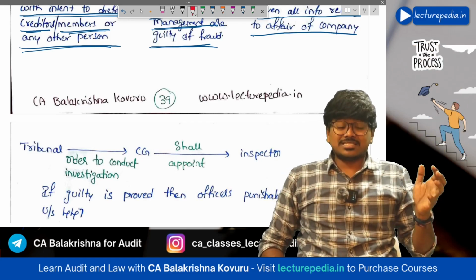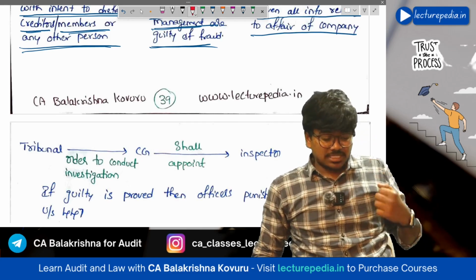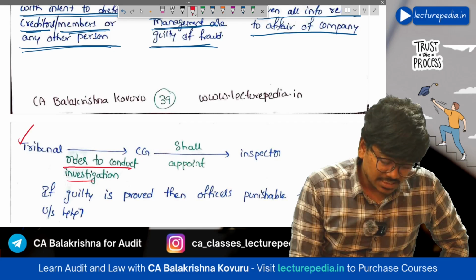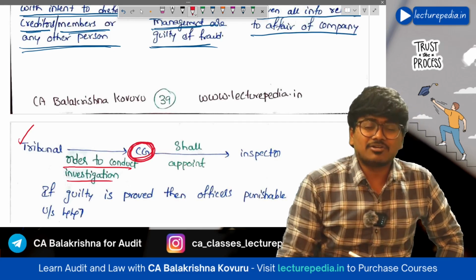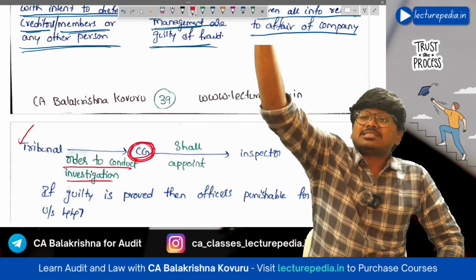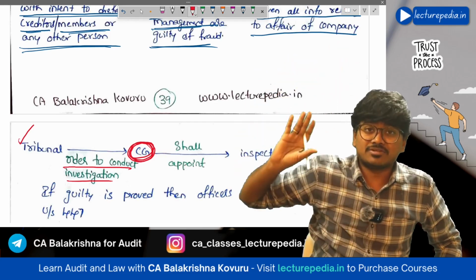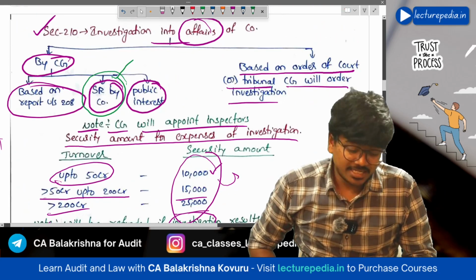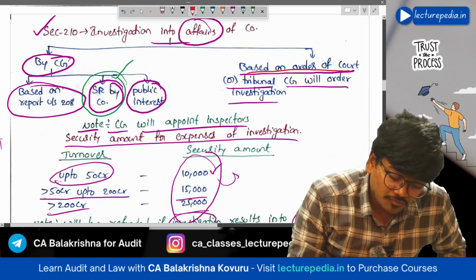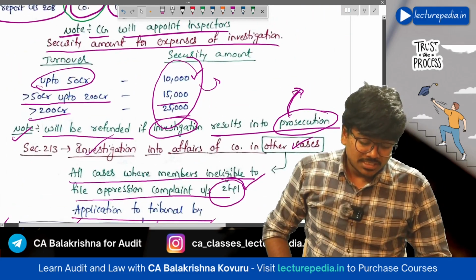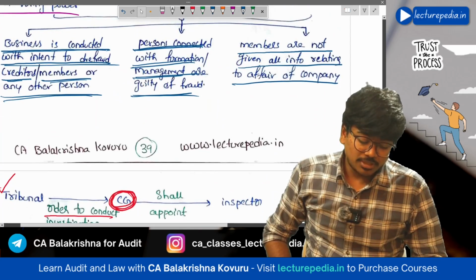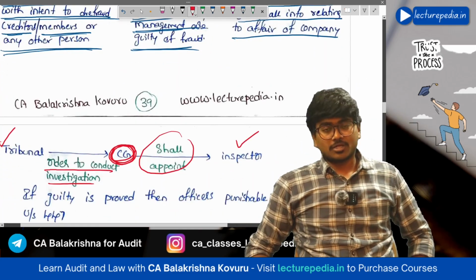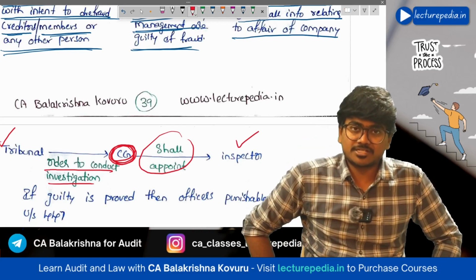So in this situation, once the tribunal receives the application, it will ask the central government to conduct the investigation. Now, we have seen the central government can conduct investigation based on the order of a court or tribunal. So since it has received the order from the tribunal, the central government will appoint the inspector for conducting the investigation. Hope that is clear.